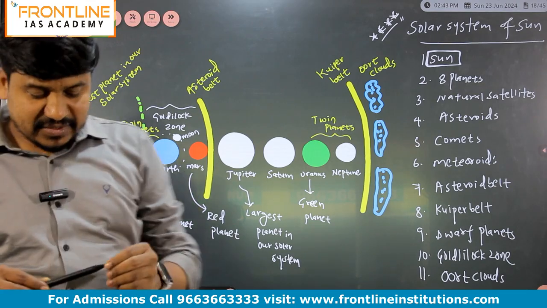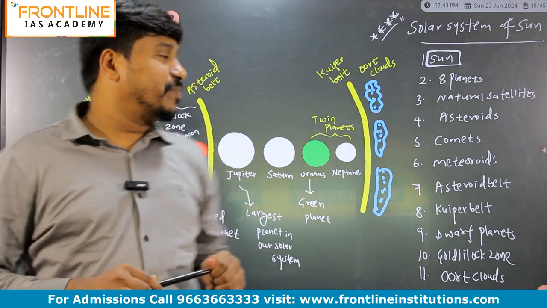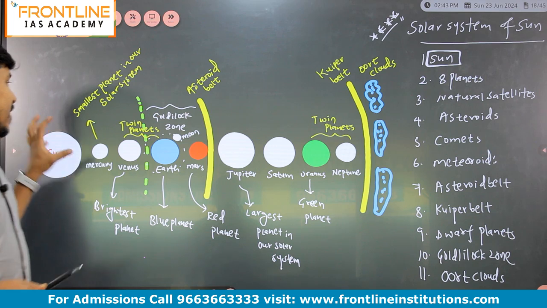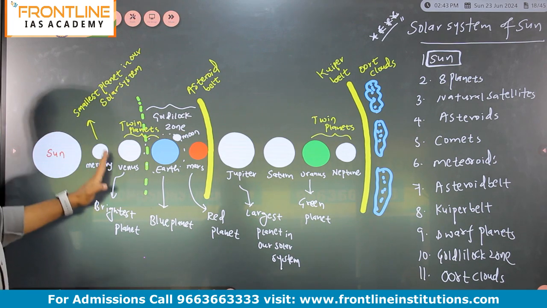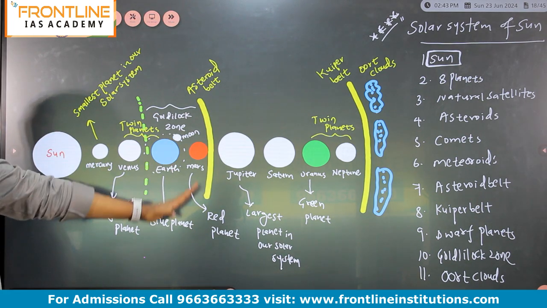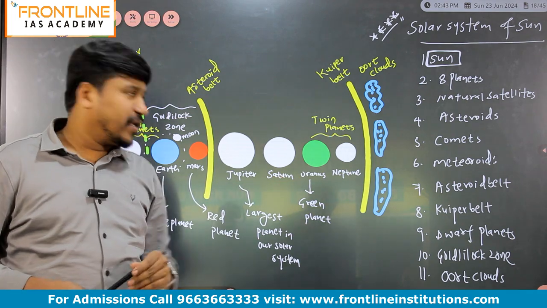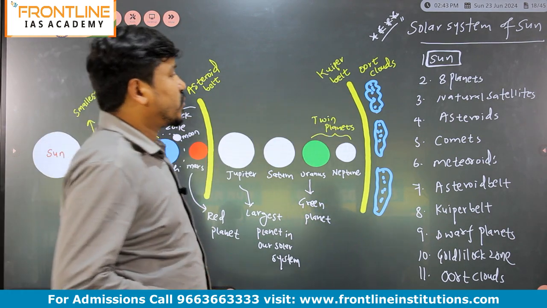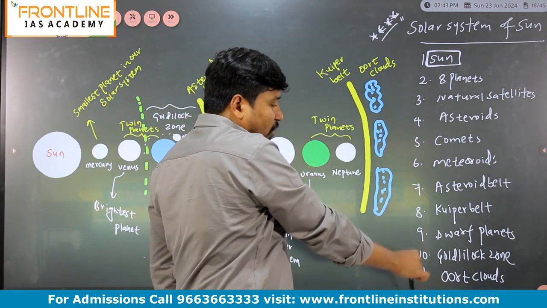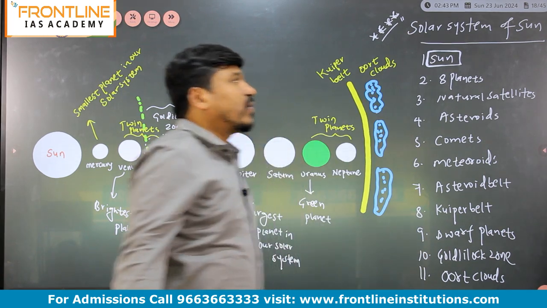Okay, so in last class we were discussing about the solar system. So a solar system consists of Sun, Mercury, Venus, Earth, Mars, Jupiter, Saturn, Uranus, Neptune, and Oort clouds. So all these components together we call the solar system.